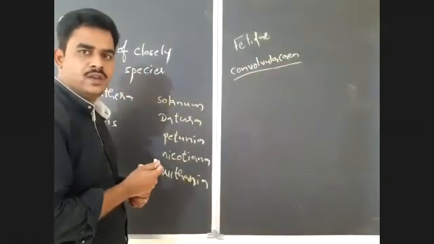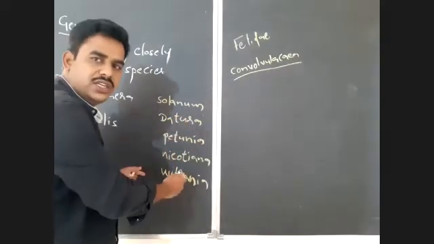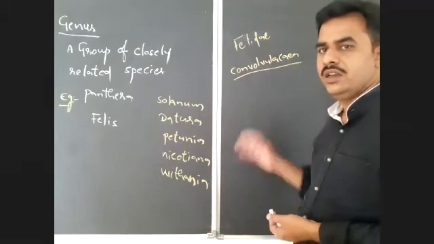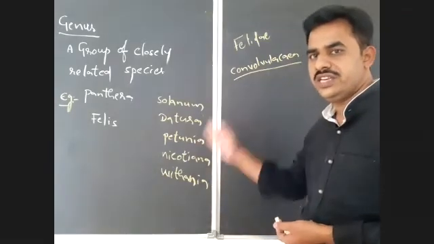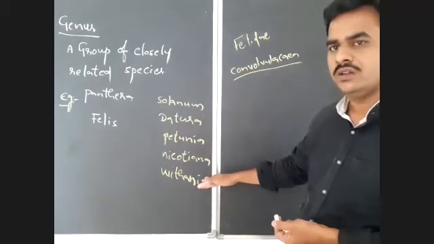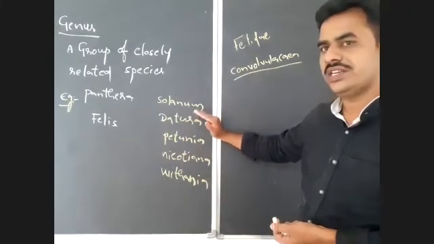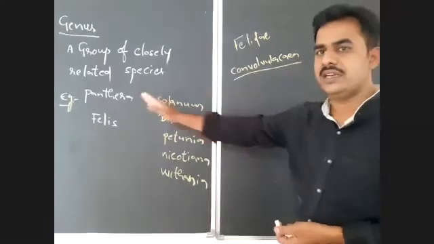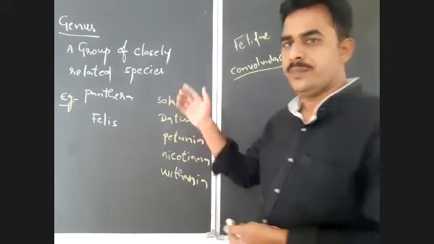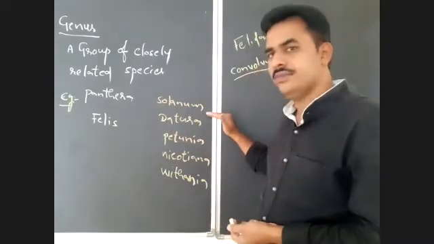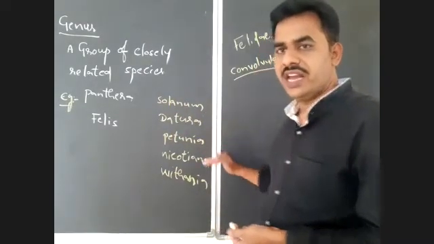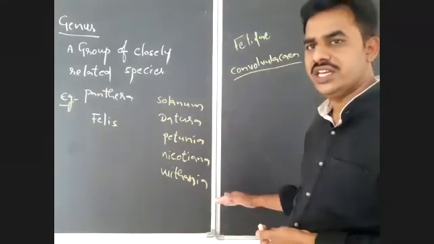So a group of genera will form a family, as I already mentioned in the last class. These are the examples of the genus. I gave you some examples from plants and some from animals. From plants: Solanum, Datura, Petunia, Nicotiana, Withania, all these are genera.